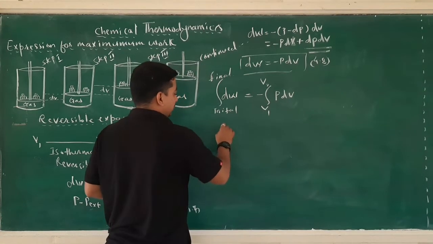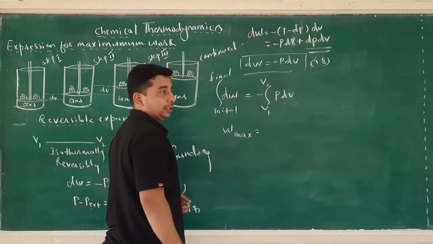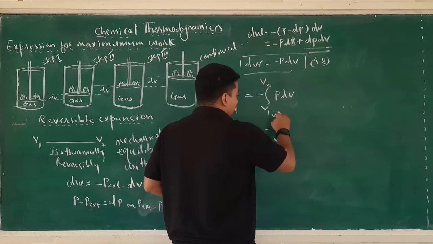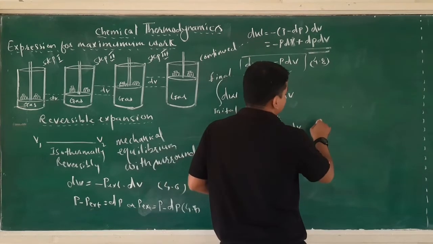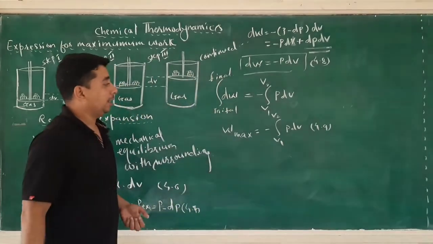Now, W max is equal to minus integral from V1, initial volume, to V2, final volume, of PdV. Write it as equation number 4.9.